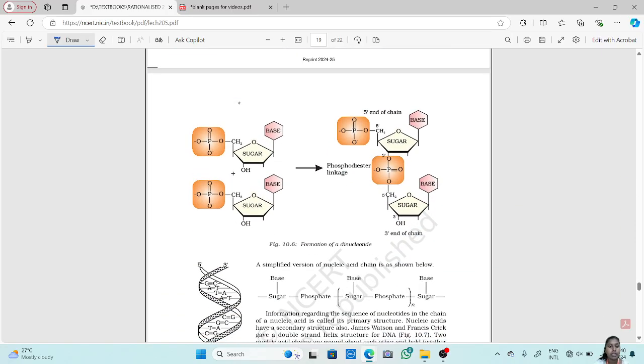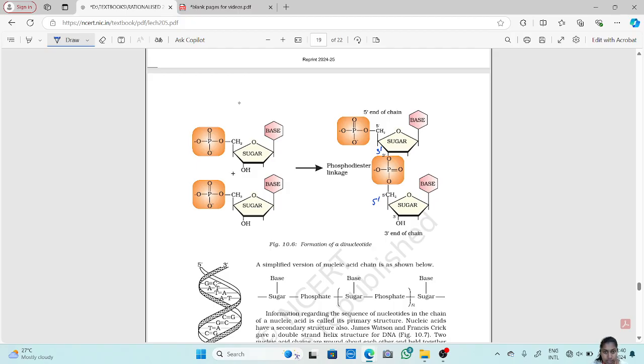Okay, here you can see, so this is one nucleotide, this is another nucleotide, right? So this is the carbon 3' and this is the 5' carbon containing the phosphoric group, phosphoric acid.